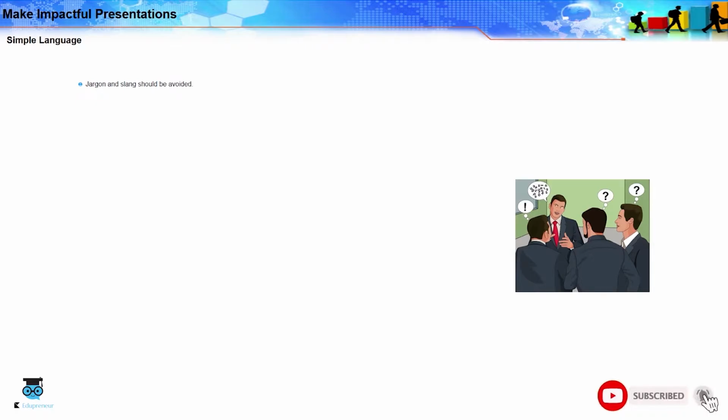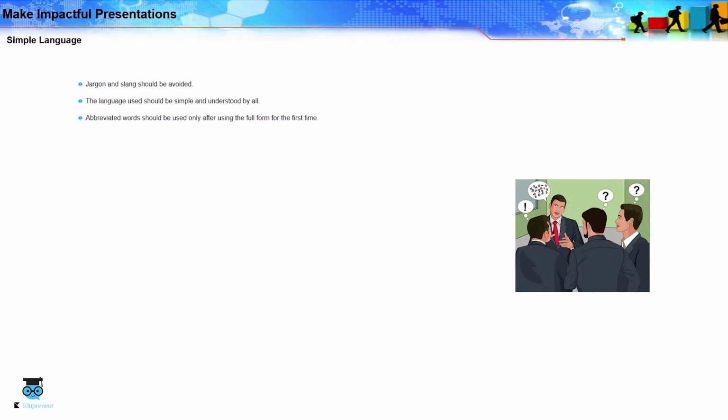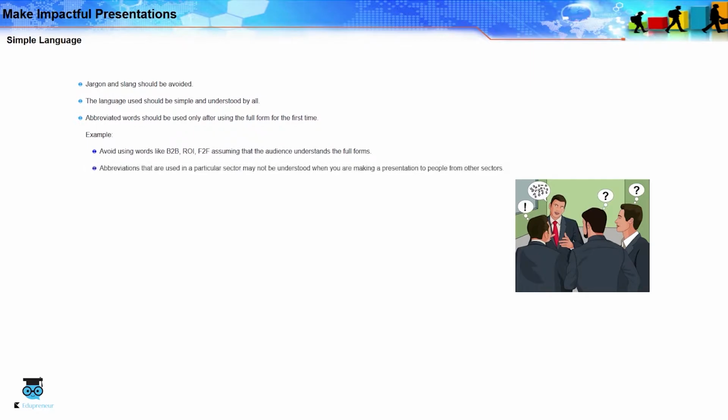Jargon and slang should be avoided. The language used should be simple and understood by all. Abbreviated words should be used only after using the full form for the first time. For example, avoid using words like B2B, ROI, F2F, assuming that the audience understands the full form. Abbreviations that are used in a particular sector may not be understood when you are making a presentation to people from other sectors.